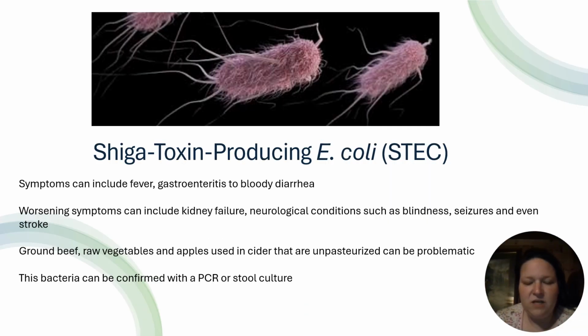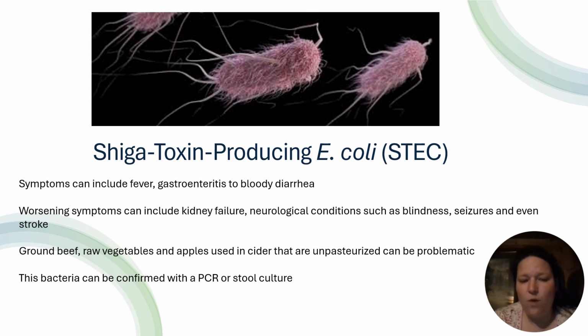The Shiga toxin producing E. coli, also known as STEC. The symptoms include fever, gastroenteritis, bloody diarrhea. We can have even severe symptoms such as blindness, a lot of neurological conditions such as seizures, and even stroke.